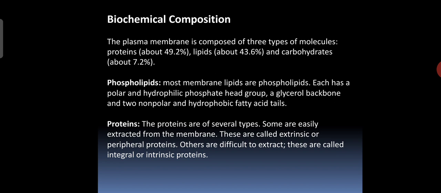Next one, protein. The proteins are of several types. Some are easily extracted from a membrane. These are called extrinsic or peripheral proteins. Others are difficult to extract and these are called integral or intrinsic proteins. The plasma membrane is mainly composed of three molecules here. Protein about 49%, lipids about 43% and carbohydrates in very small quantity, that is 7.2%.